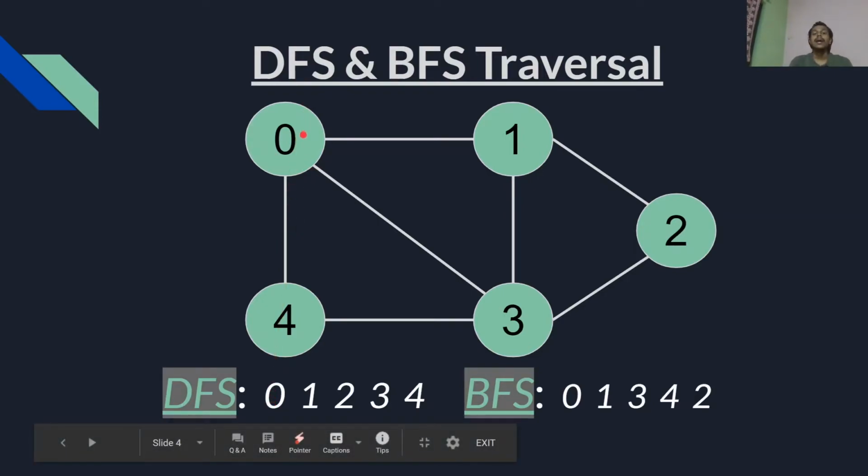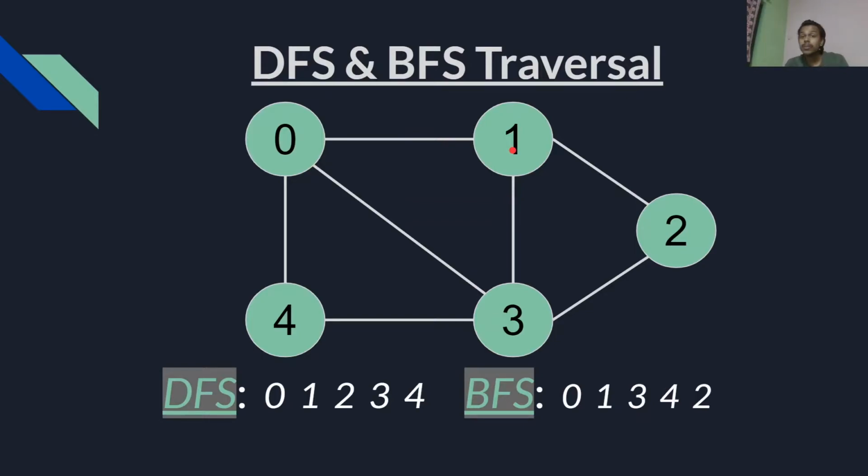Now we will proceed, or explore as far as possible. So from 0 we go to 1. But before that, when we visit 0, we update the array value of 0 to true from false, because that has been visited. Now from 0 we go to 1. Again we update the array value of index 1 from false to true. Now we print 1.